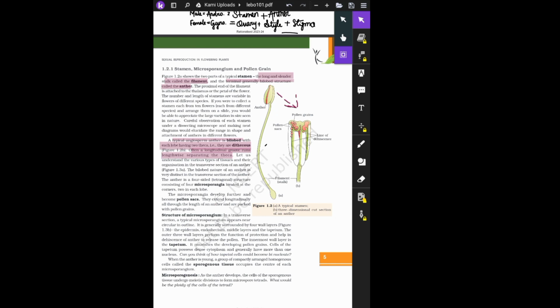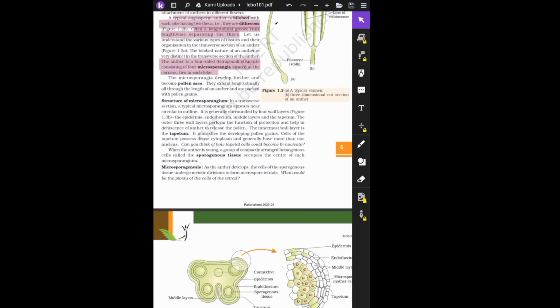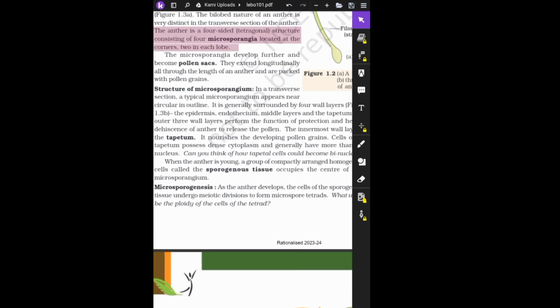Here we will know that dithecous is also known as tetrasporangiate or four-sided, tetragonal. Here we see that the anther is a four-sided structure consisting of four microsporangia located at the corners, two in each lobe. Then moving on to the next paragraph. The microsporangia develop further to become pollen sacs. They extend longitudinally all through the length of an anther and are packed with pollen grains.